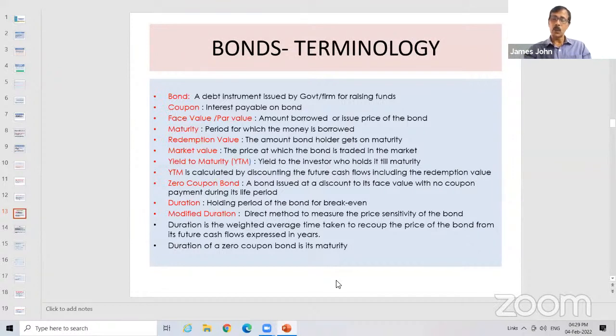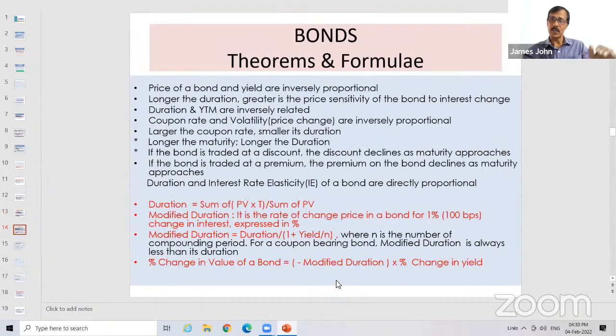Then zero coupon bond. What is meant by zero coupon bond? Zero coupon bond is a bond where there is no coupon payment. So in the case of a zero coupon bond, what is its duration? Its duration is its leftover maturity period. That means a bond is issued in 2010, maturing in 2025. So now it is 22, so the leftover period is 3 years. What is its duration? 3 years. So duration of a zero coupon bond is its leftover maturity period.